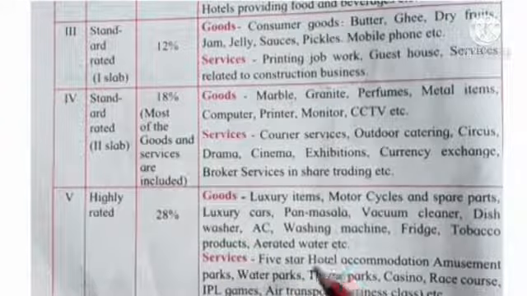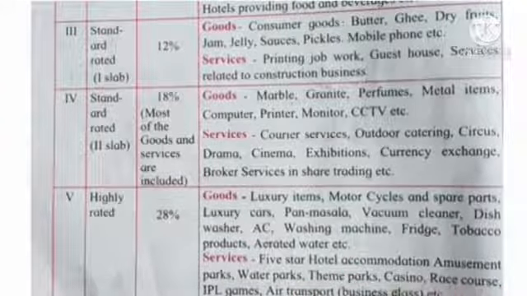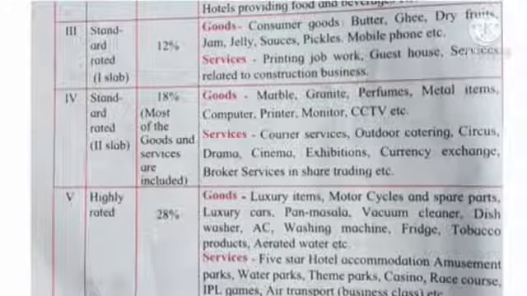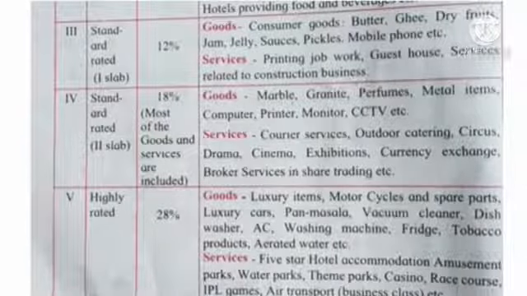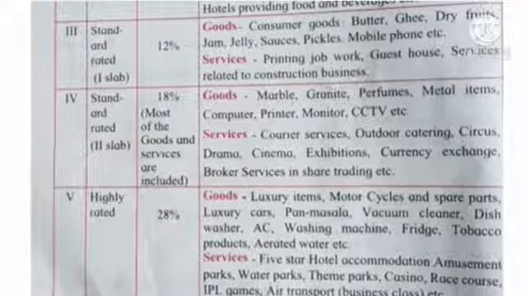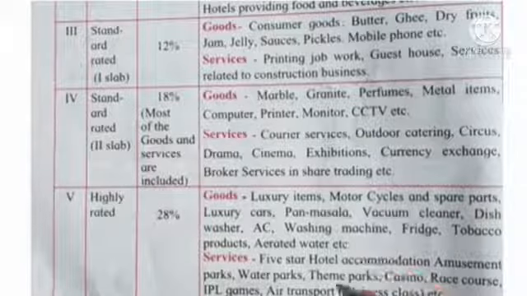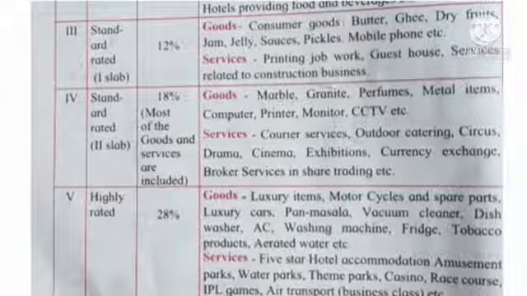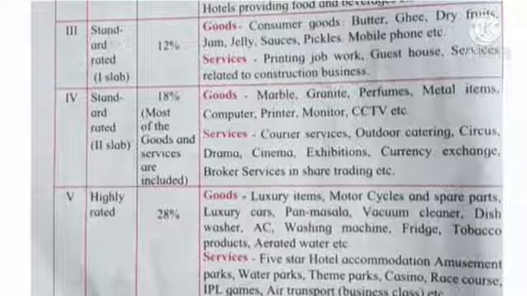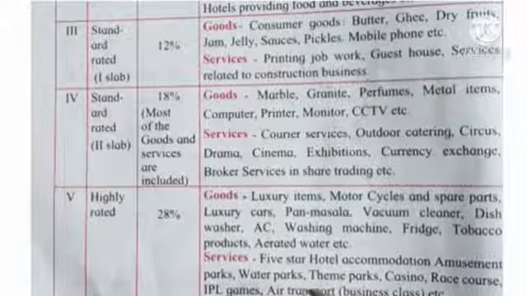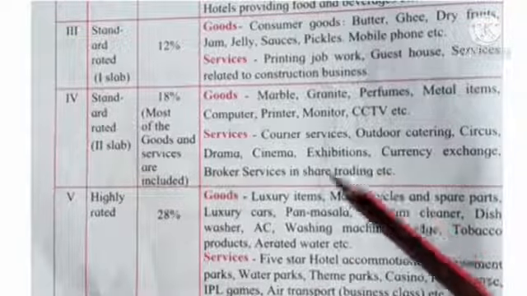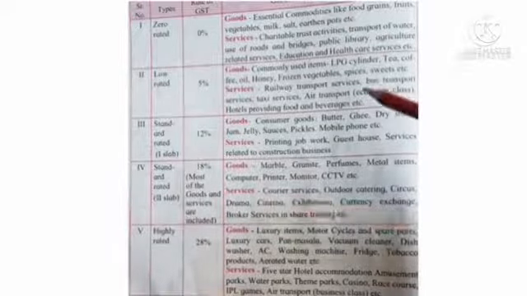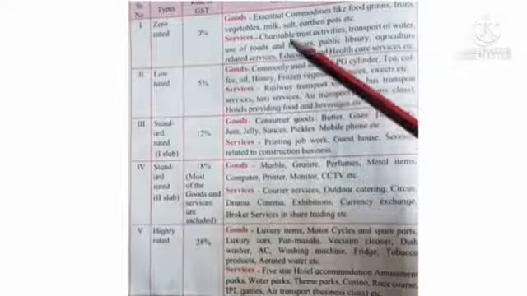And services: 5-star hotel accommodation, water parks, theme parks, casino, race course, IPL games. You see the IPL games on television. There is a rate of GST on that service. For IPL game service, the rate of GST is 28%. Air transport, etc. These services have 28% GST.